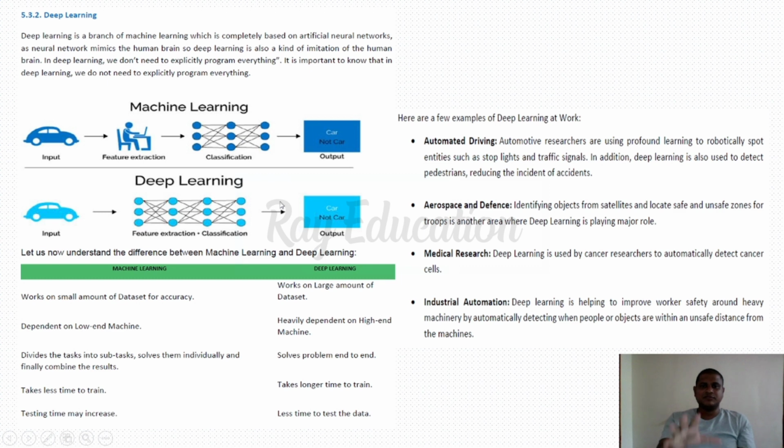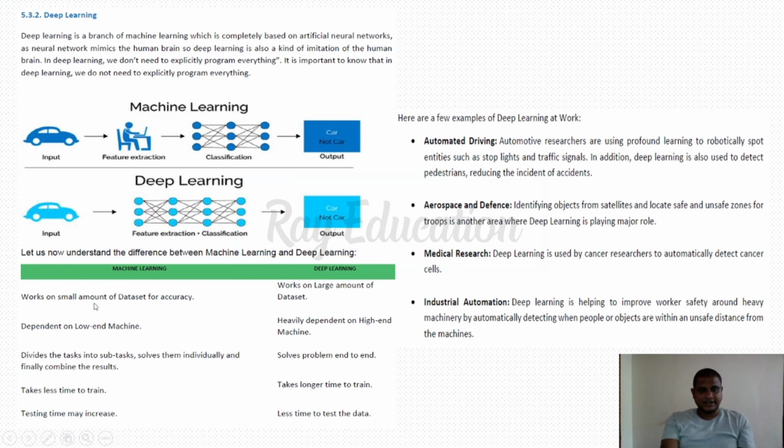In machine learning, we are going to give supervised or unsupervised data, and human interaction will be there. But in deep learning, there is no human interaction. Just we give the input. According to that, it extracts the features and classifies by its own, and the output comes here. Yes, of course, deep learning is the most costly. This is the difference between machine learning and deep learning.